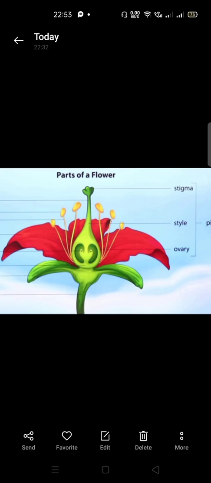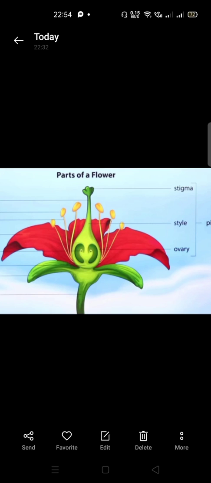Okay, so we will talk about the parts of a flower. Students, you can see in this picture, down below there is a structure with which we hold the flower in our fingers, and that is called the pedicel, or the thalamus also it can be said. All the floral arrangement above is accumulated on that part, and that is called the thalamus or pedicel. In Marathi we say deth, the stalk of the flower below, that is called the pedicel or the thalamus.